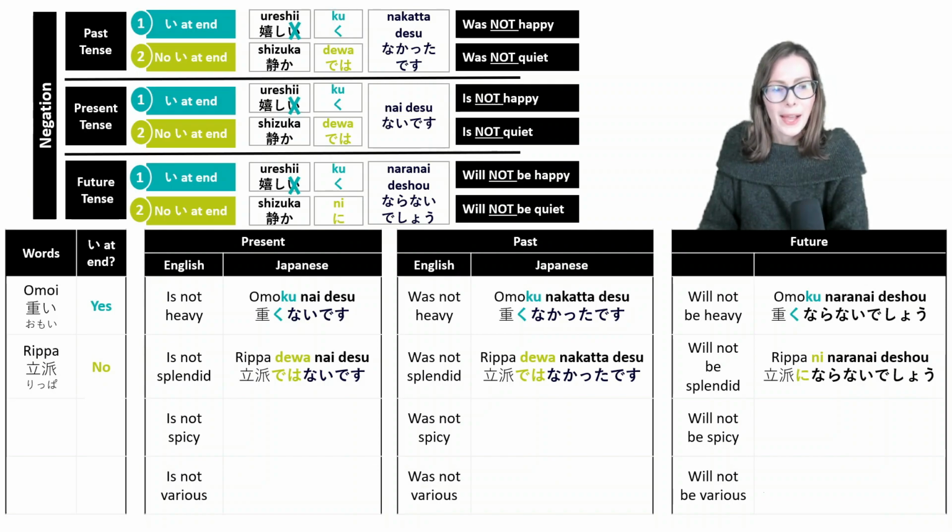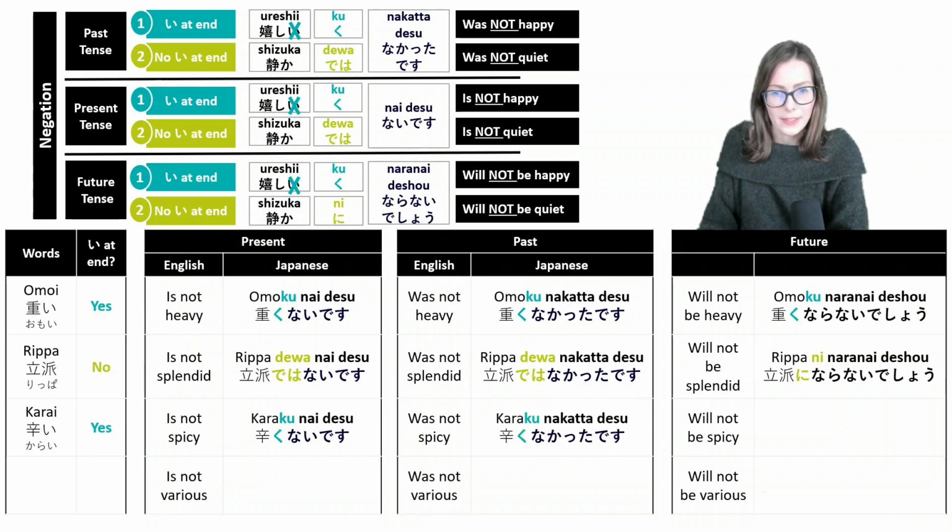So let's see the next one. How do you say spicy? In Japanese, it would be karai. What type of adjective is this? Is there a hiragana I at the end? Definitely yes. So how do you say is not spicy? It would be karaku nai desu, right? And how do you say was not spicy? It would be 辛くなかったです, right? And how do you say will not be spicy? It would be 辛くならないでしょう, right? Great.